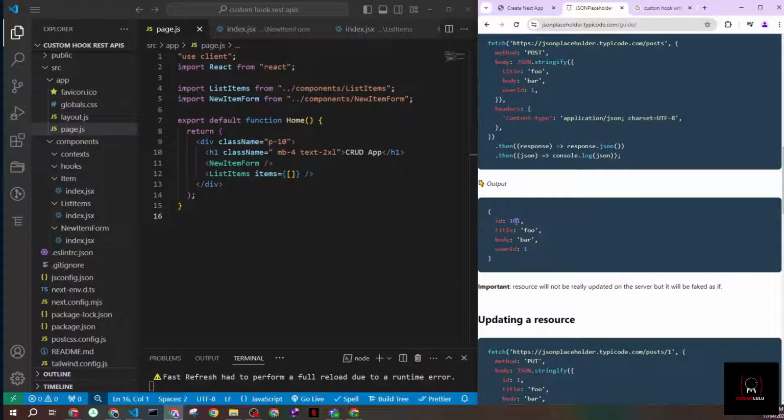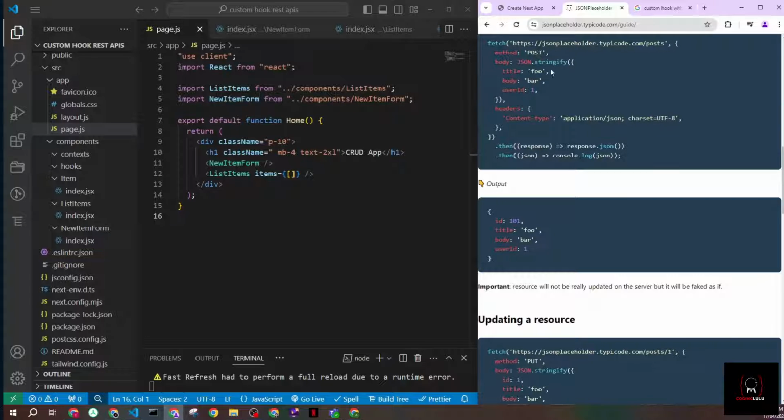Just keep in mind these APIs are public and they're just for mocking the calls. When you do an update or delete, it doesn't actually give us back that item changed in the whole fetch API. So we are not really updating any backend service here. We're just mocking the calls so we can test that our hooks are working as expected.